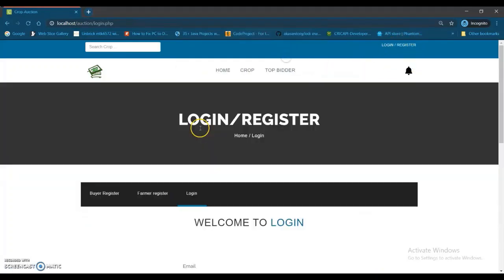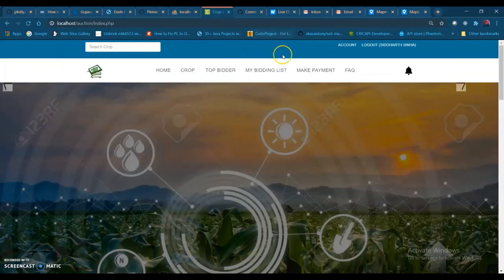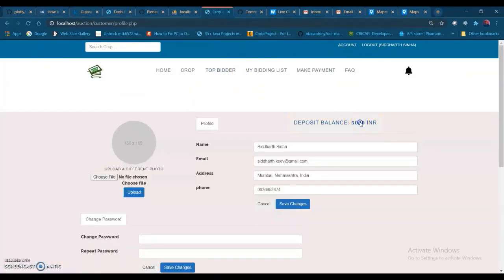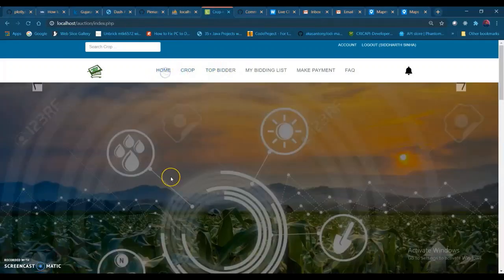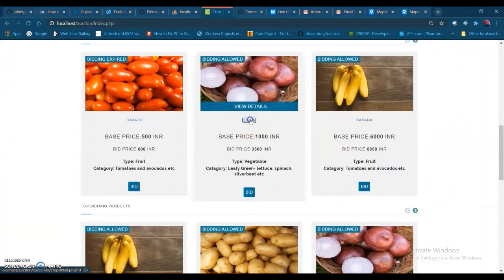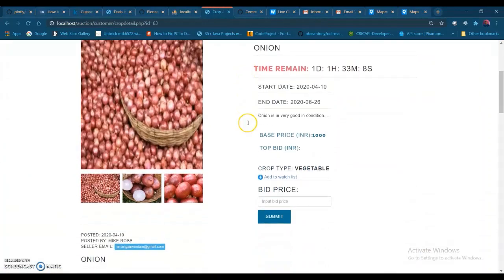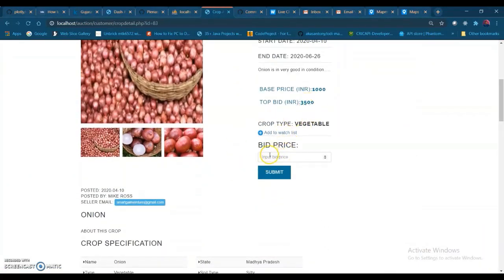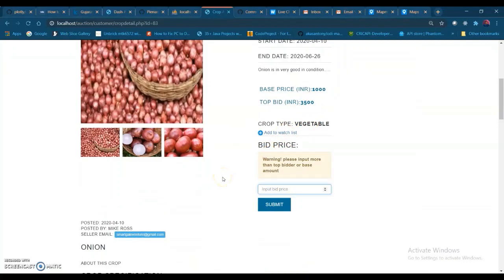Now let me log out from admin and check. We refresh the page and check my amount. You can see the 5,000 rupees has been added to my account, and now I can bid for the crops. Let me go to bid. 3,500 is the bidding amount. I will show you what happens if we bid a lower price than the bidding amount.